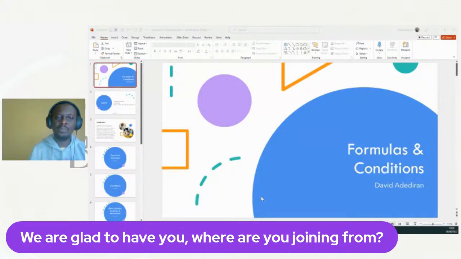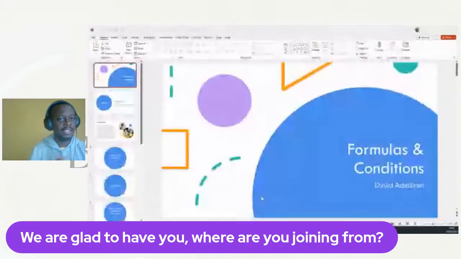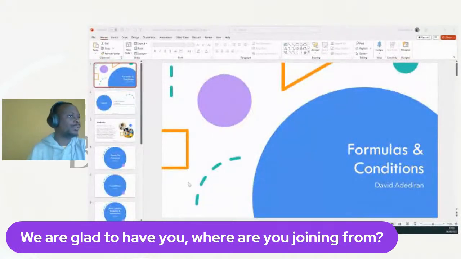We're going to see different types of formulas, different examples of formulas, and how you can think about doing stuff in formulas. Now, I know Power Apps is low code, which means that there's a bit of code, a bit of formula, that you need to write. If you're already good at writing formulas in Excel, then you already have a good start, to be honest. But if you don't have that experience, no problem. We're going to go through it step by step. All right. So formulas and conditions.